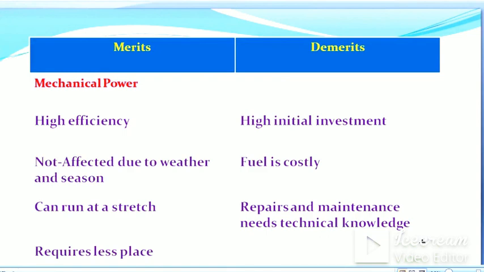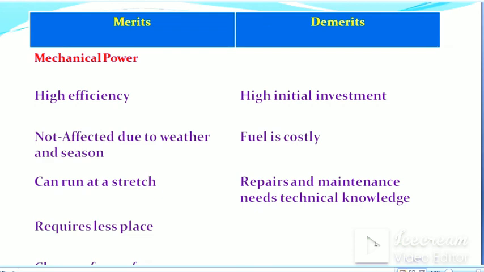Then we will see merits and demerits of mechanical power. Merits are high efficiency, not affected due to weather and season, can run at a stretch, requires less space. But the disadvantages are high initial investment, fuel is costly, repairs and maintenance need technical knowledge.